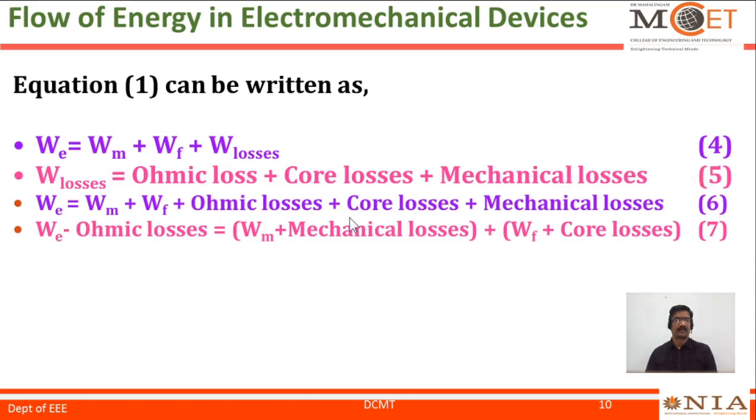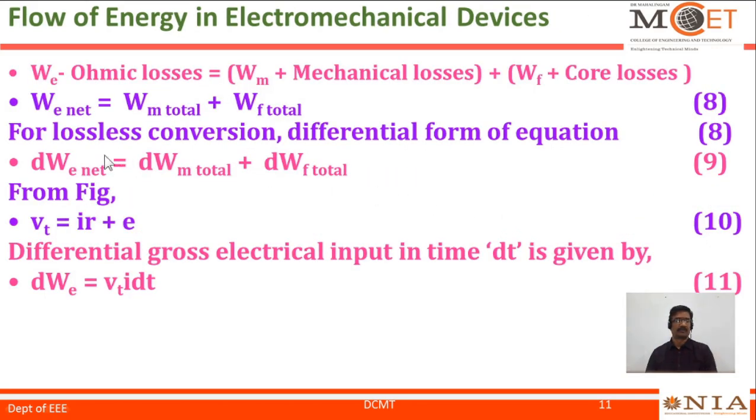Using equation 5 in equation 4, and rearranging equation 6, I can get equation number 7, which states that electrical energy input minus ohmic losses is equal to total mechanical energy output plus total energy stored. We know gross electrical input minus ohmic losses results in net electrical energy, which is equal to the total mechanical output plus the total field energy.